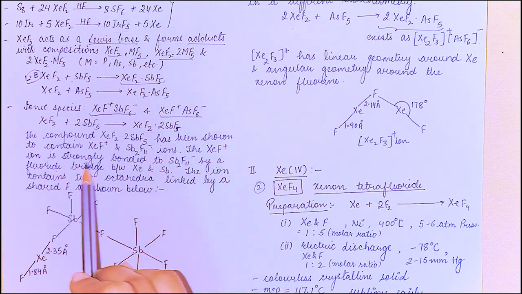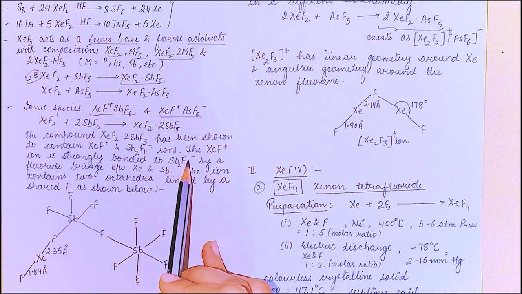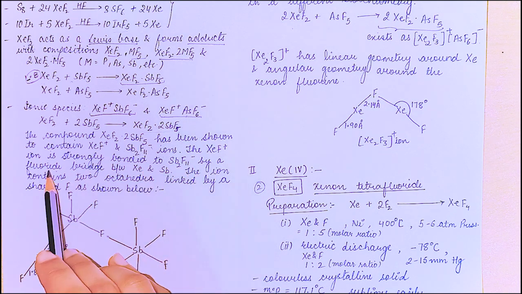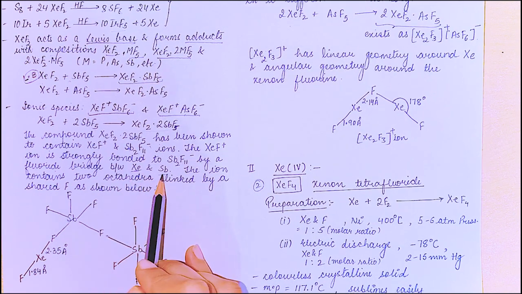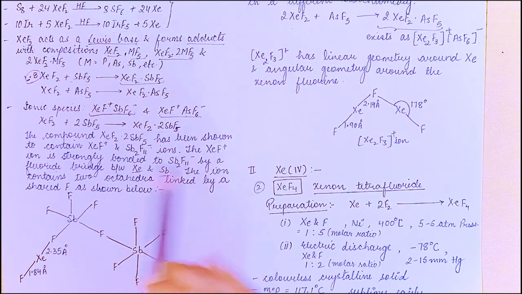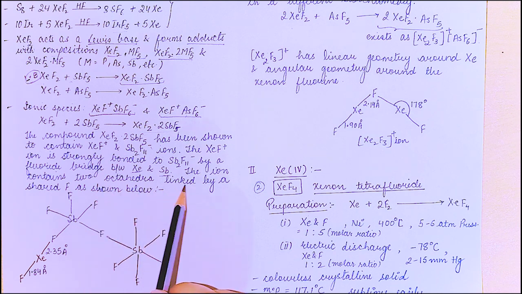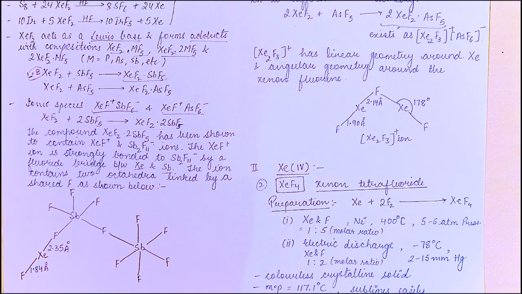The XeF positive ion is strongly bonded to Sb2F11 negative by a fluoride bridge between xenon and antimony. The ion contains two octahedra linked by the shared fluorine. So this is the octahedral linkage, one you can see in the figure.